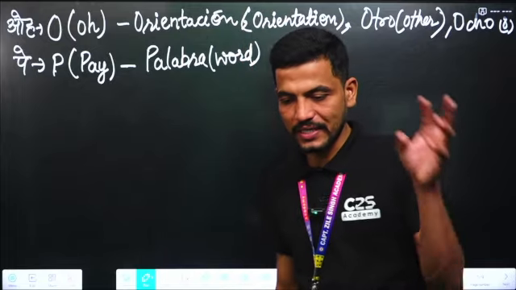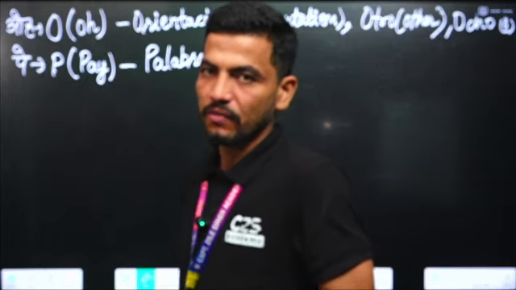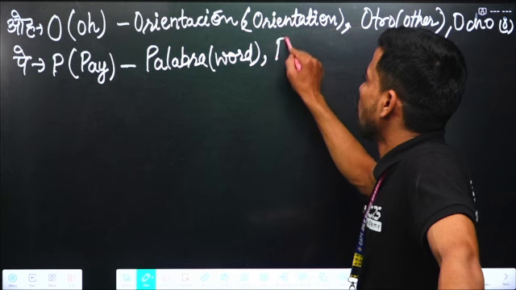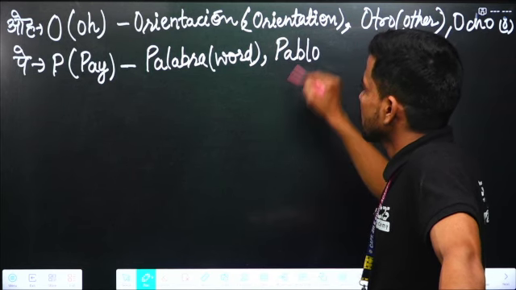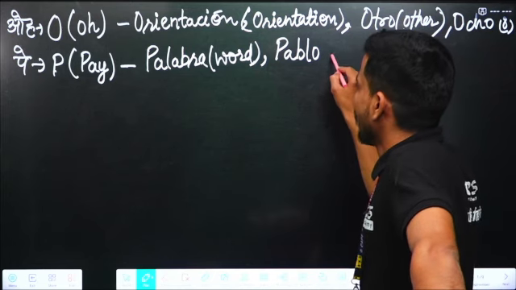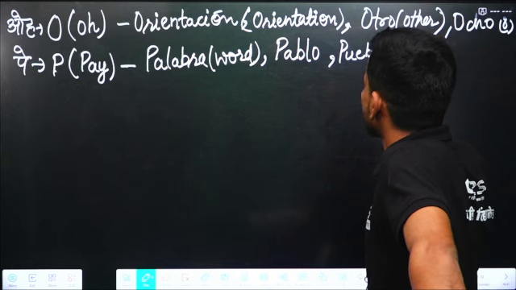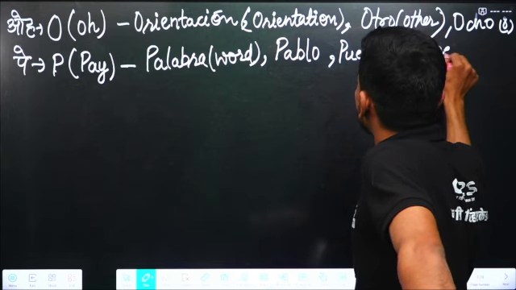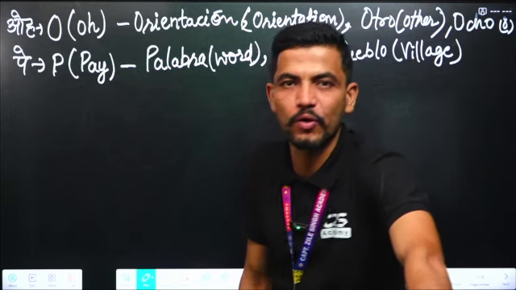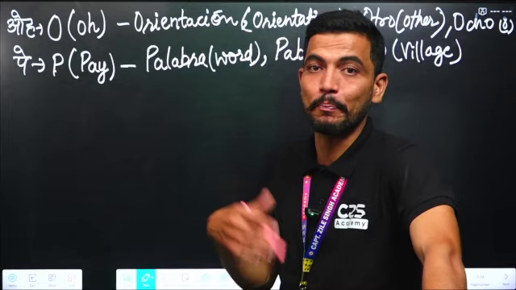Also Pablo, a very common name in Spain, and pueblo. Pueblo means village.